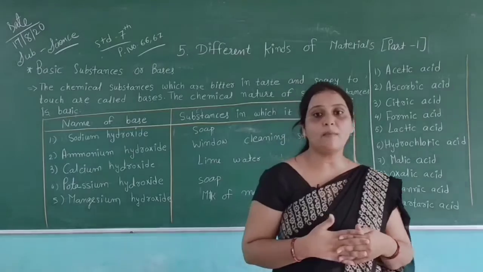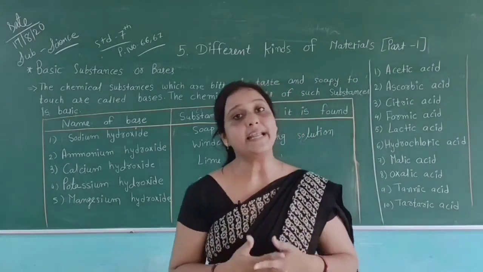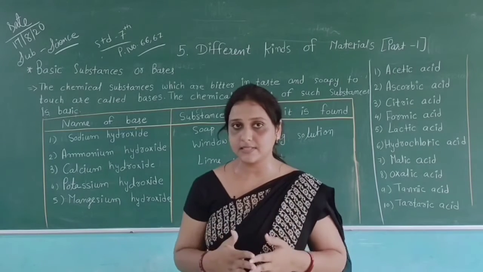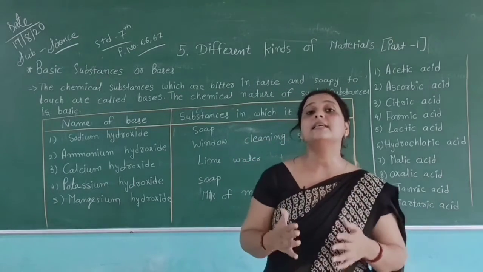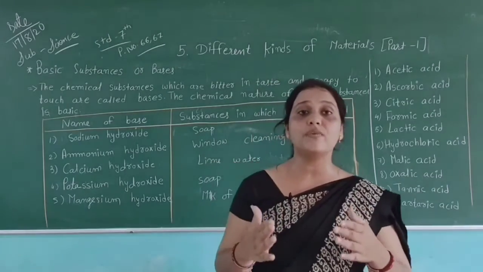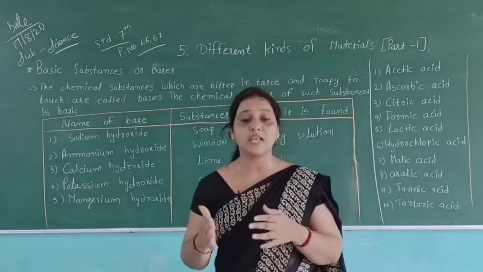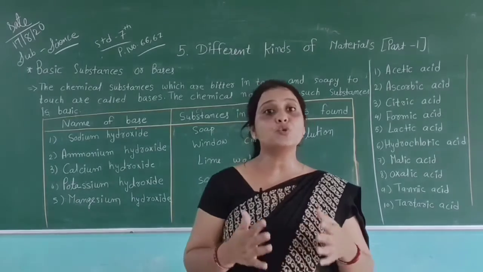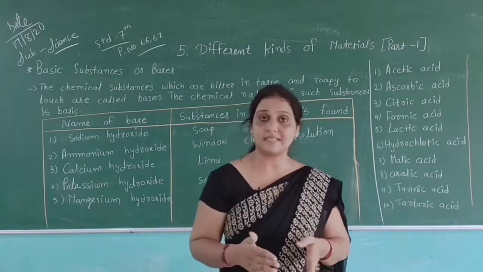To overcome this problem, we have special types of substances called indicators. Using indicators we can test the chemical nature of substances.